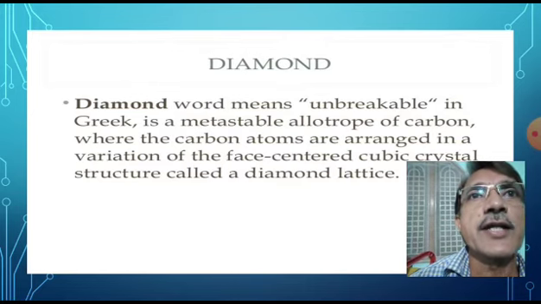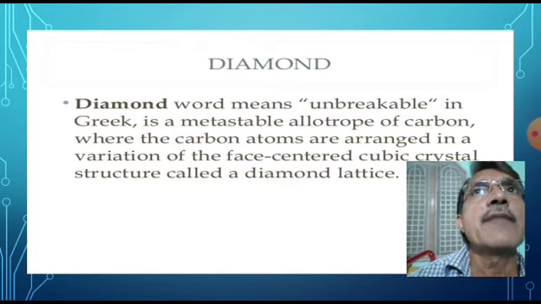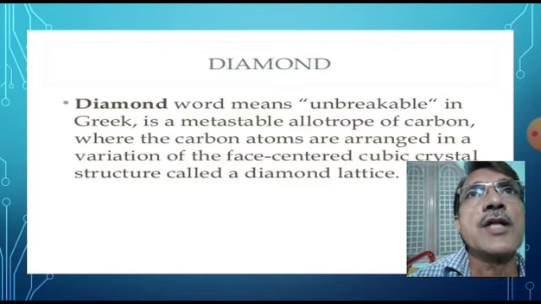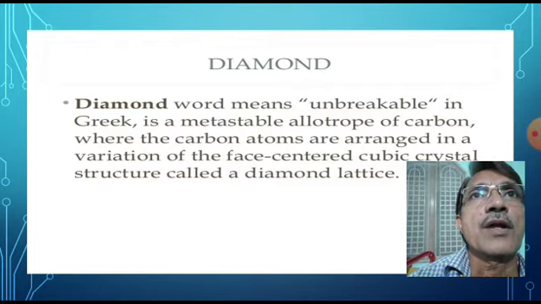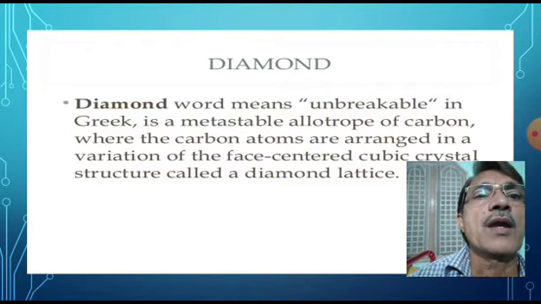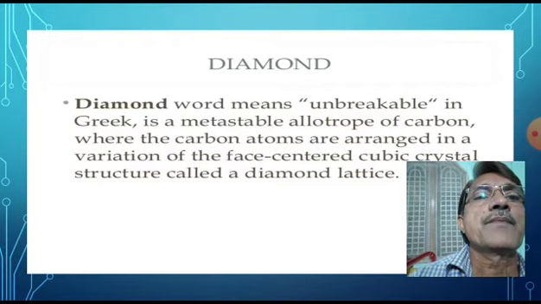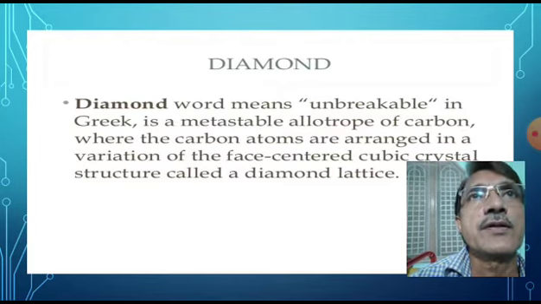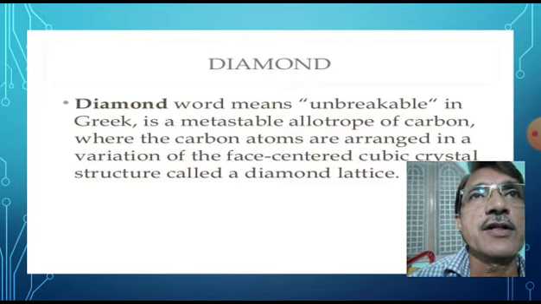It is a three-dimensional giant polymer. In diamond, each carbon atom is tetrahedrally bonded with four other carbon atoms. All C-C bonds are very strong bonds. All of them are sigma bonds. Due to the three-dimensional structure, diamond is the hardest known substance in the world.